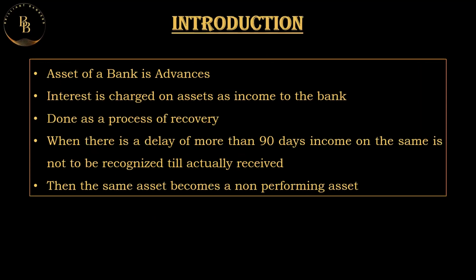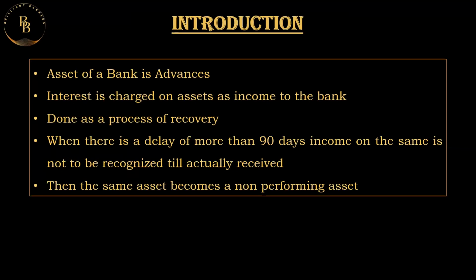Now, let's have a small introduction about all these things. So, what is an asset of the bank? All the advances are the assets of the bank. Interest that is charged on the assets is the income for the bank. So, whatever advances are provided by the bank and the interest that is earned is the income for a bank, which is done in the process of recovery of advances. How are the advances being taken back? The process done for that is called recovery.